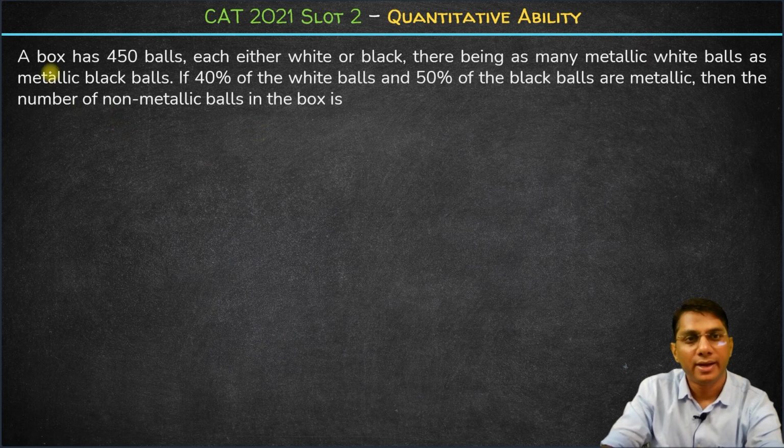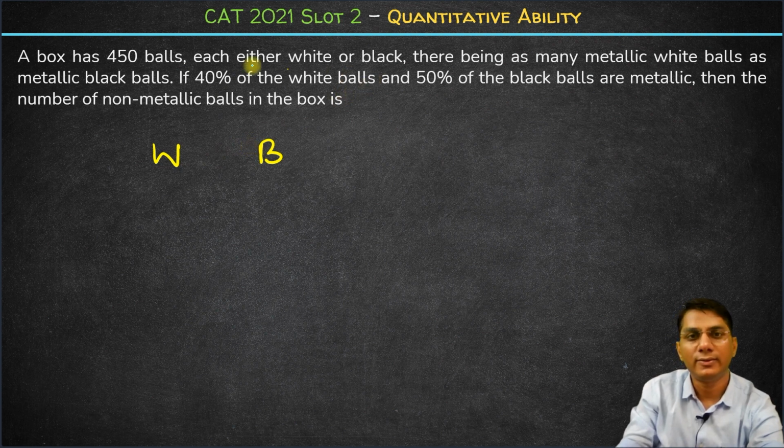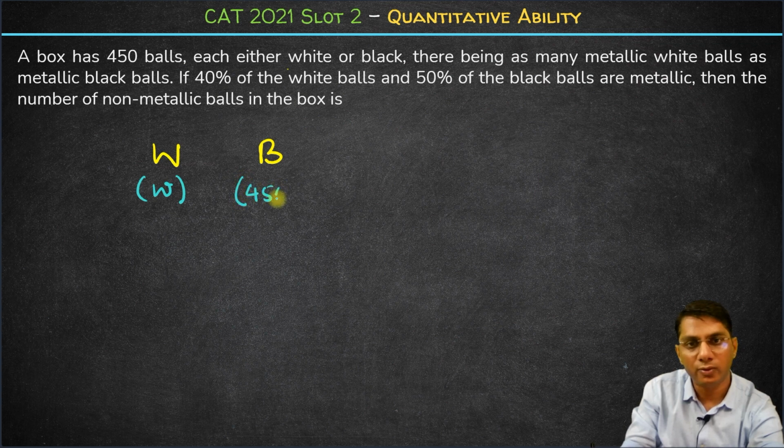Hi, here we have a box that has a total of 450 balls. Each is either white or black. So we have white balls and black balls. The total number of balls is 450. So assuming that the number of white balls is W, the number of black balls will be 450 minus W.